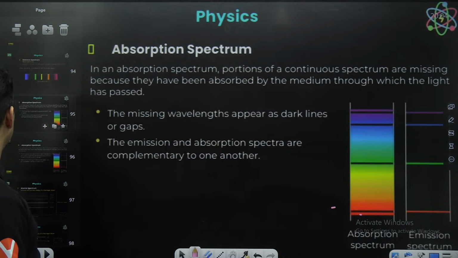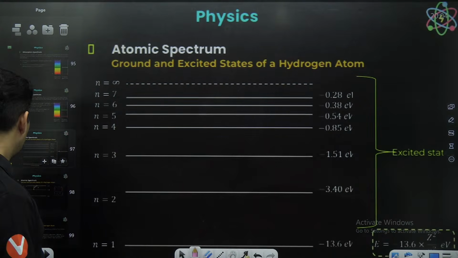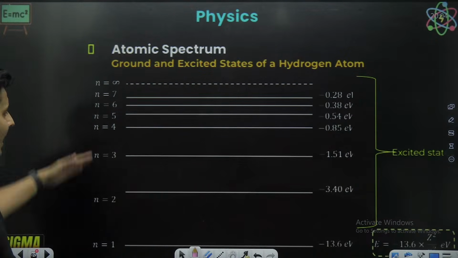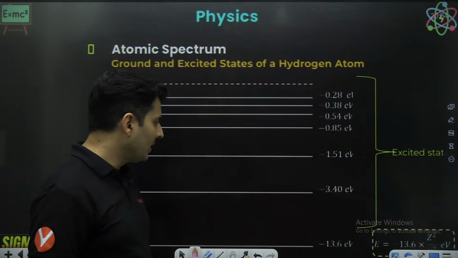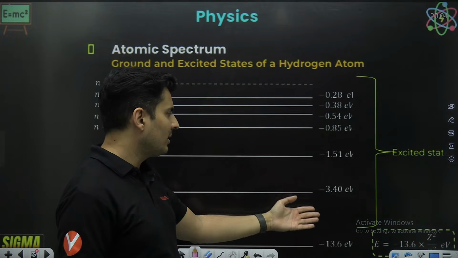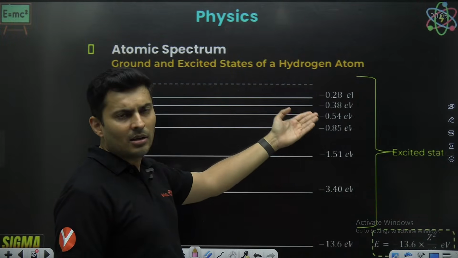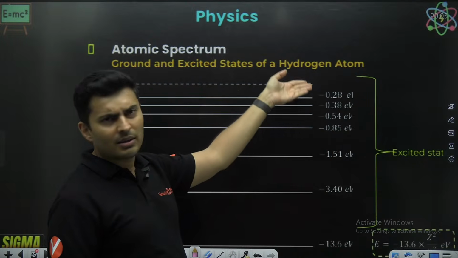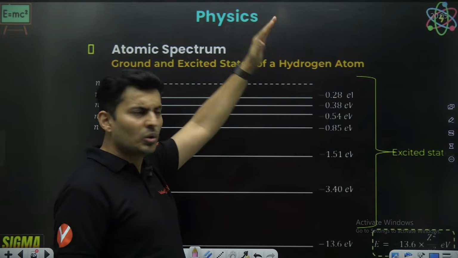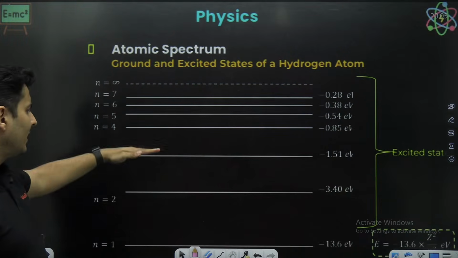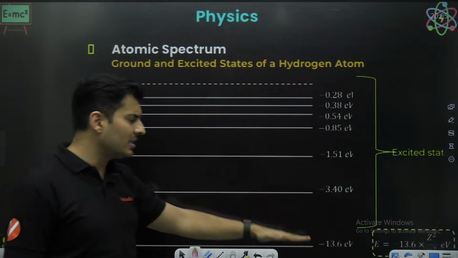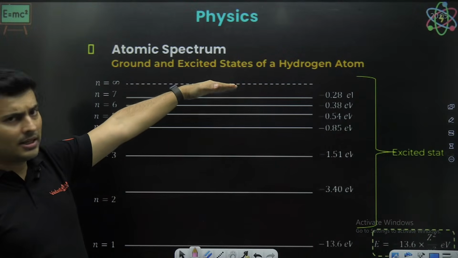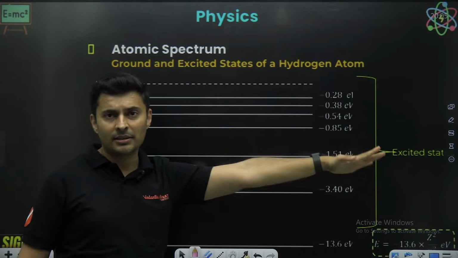So this is basically how the absorption spectrum works. Now we have these energy levels. We just spoke about it. Minus 13.6, minus 3.4, minus 1.1, minus 0.85, and it goes on, and it goes to 0 electron volt. These are the different energy levels. This is the ground state energy. These are the excited state energies. This is the free state energy.